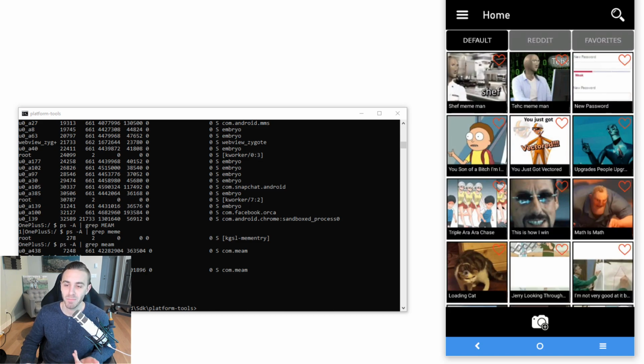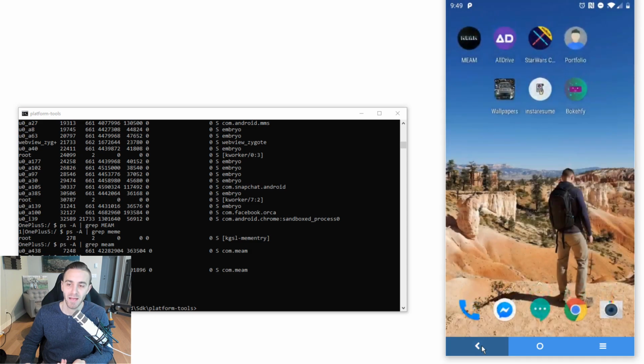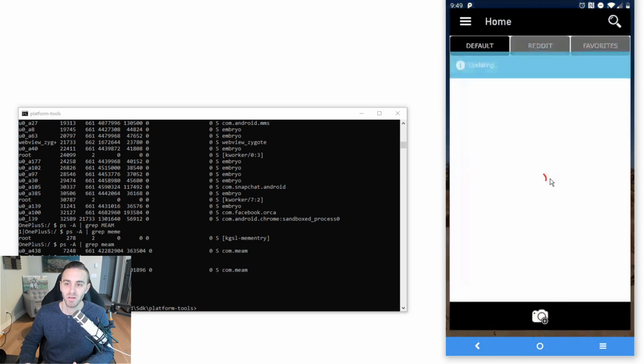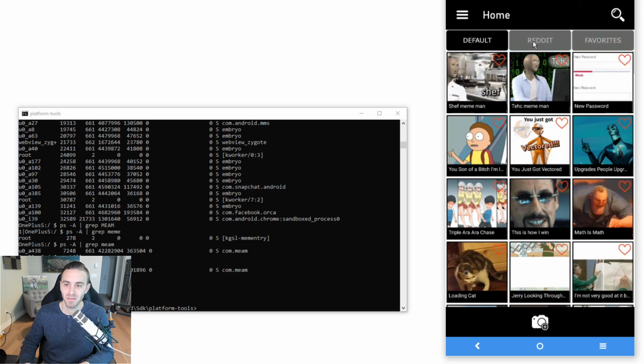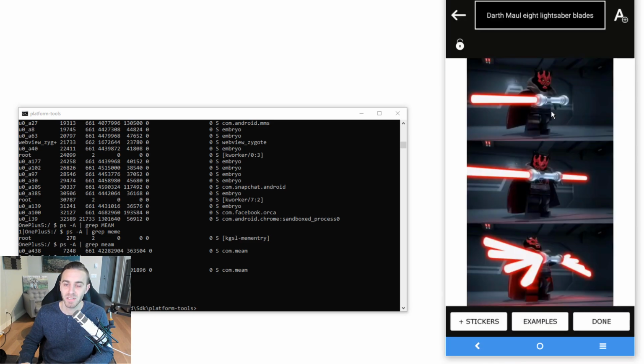The tabs do not maintain their own backstack. You can see that there are 3 tabs at the top: default, Reddit, and favorites. What that means is if I click here and I click here, and if I click back, the app closes. Normally what you want is for this to maintain its own backstack, this to maintain its own backstack, and that too. So if I went there, I expect to be able to press back at least 2 times before the app closes. It would go to Reddit and then it would go to default. Also, if I click on a meme in here, you see that it takes away the tabs, right?